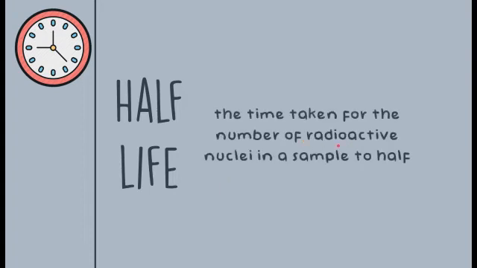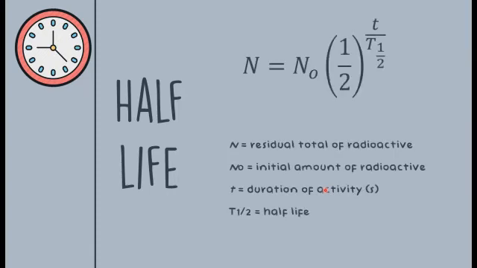Half-life can be defined as the time taken for the number of radioactive nuclei in a sample to halve. Mathematically, it can be written as N equals N0 multiplied by (1/2) to the power of T over T1/2, with N the residual amount of radioactive substance, N0 the initial amount of radioactive substance, T the duration of activity, and T1/2 the half-life.